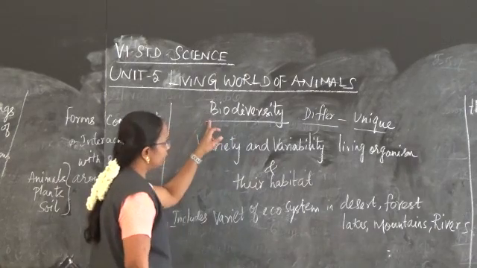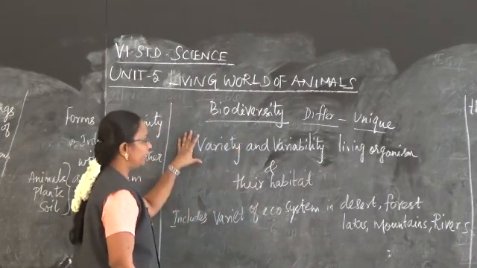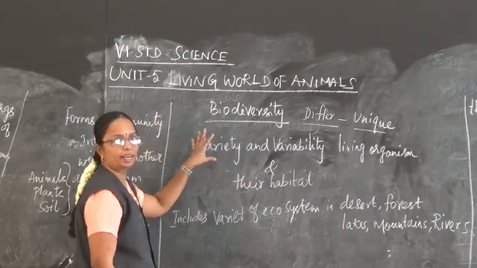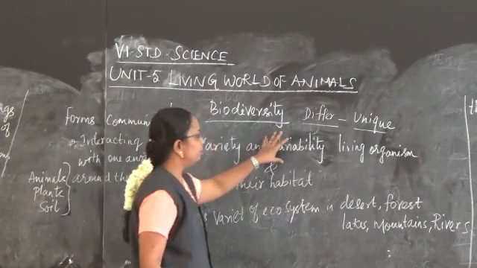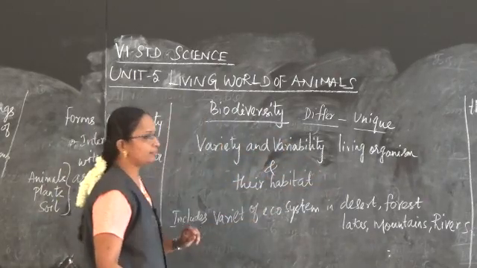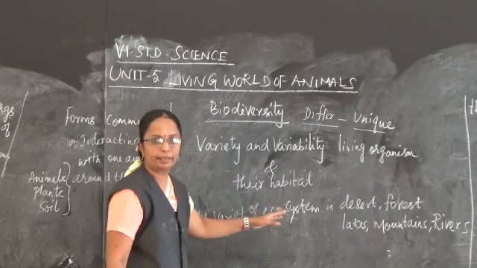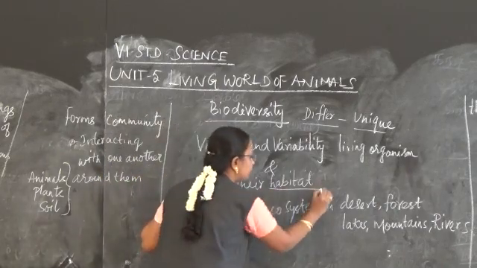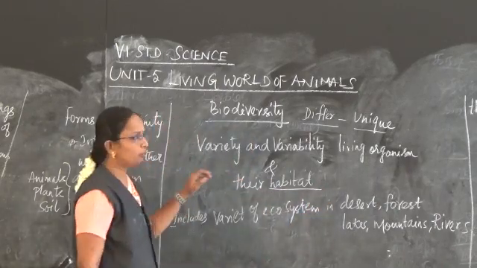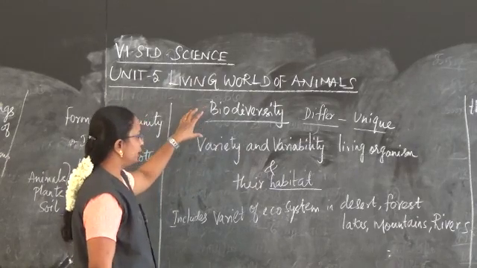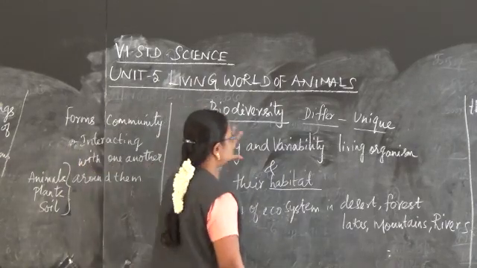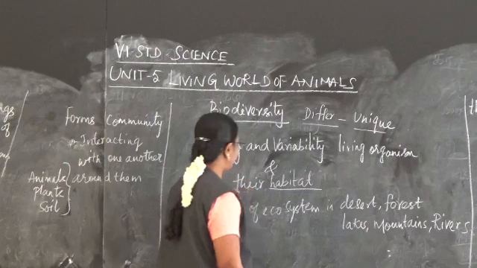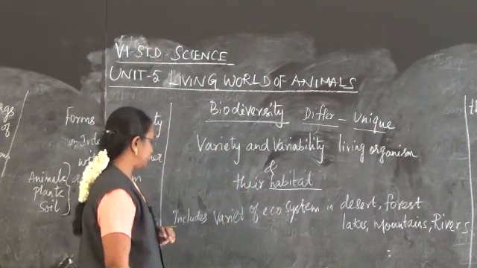So, biodiversity is defined as the variety of plants and animals, and the variability of living organisms and their habitat. Habitat means the place where they are living. Biodiversity includes the variety and variability of living organisms and their habitat.